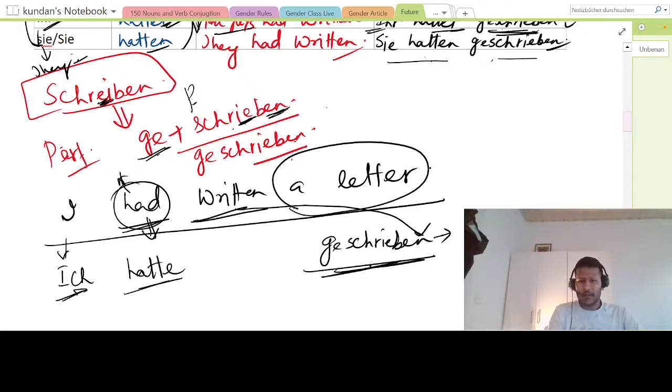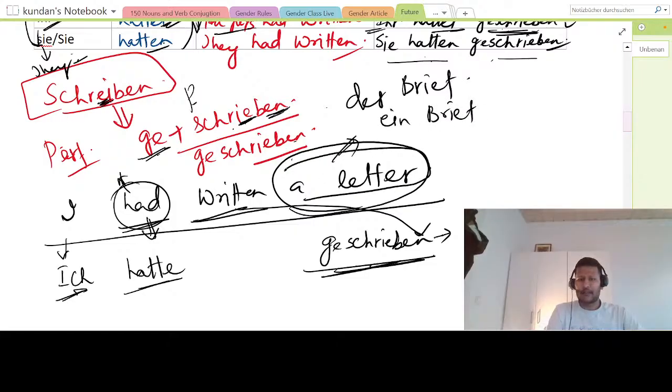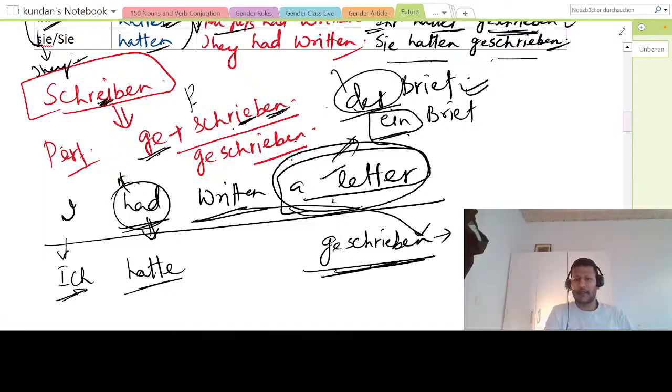So the object is what? What is he writing? A letter. That is der Brief or ein Brief. And this is accusative, right? This is the object. So in accusative, what changes? Only masculine changes. So this is masculine, right? So this ein will change to einen, this der will change to den. So I will say ich hatte einen Brief geschrieben.